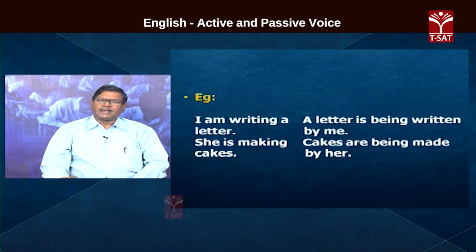She is making cakes, and cakes are being made by her. Cakes is the object in the active voice and it becomes a subject in the passive voice. By her, she becomes by her.